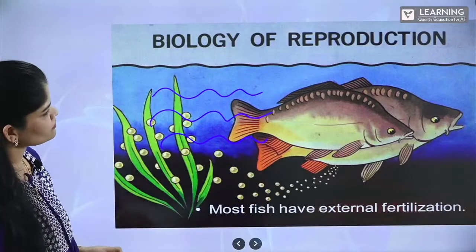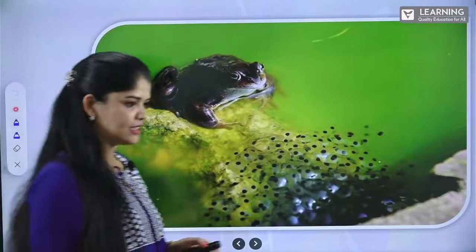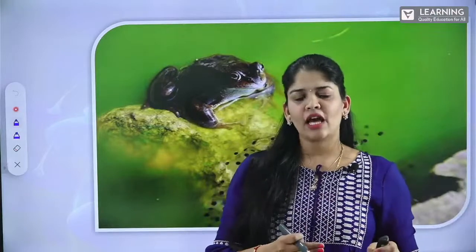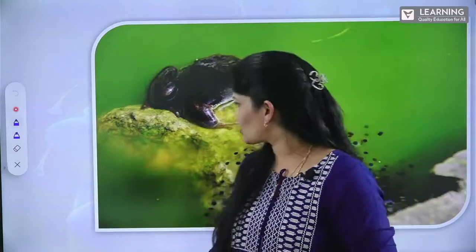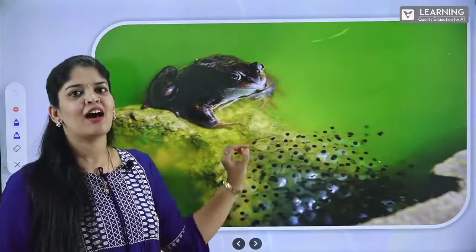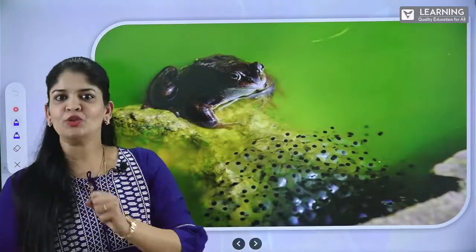Moving on. Just now I mentioned amphibians. Frog. In frog also, the male gametes as well as female gametes are released into the external medium, and here also that is water. In this picture, you can see how the fusion of the gametes takes place, and after fusion, how these are going to develop into individuals.